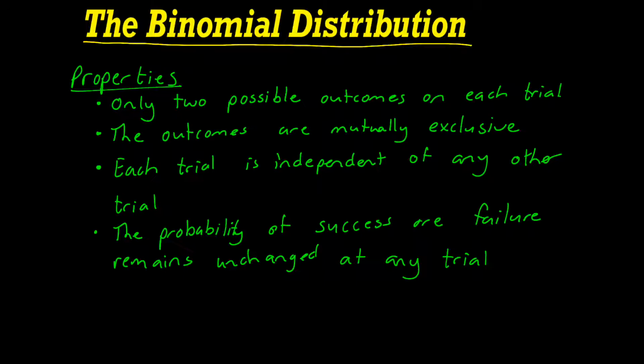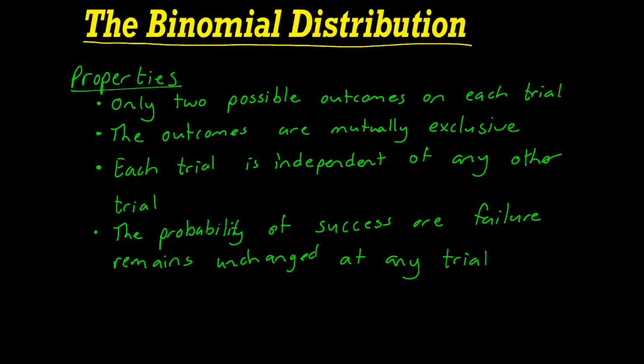In other words, if I throw the coin and it lands on heads or tails and I record that, that has no impact or influence on the next time that I throw that same coin. And lastly, the probability of success or failure remains unchanged at any trial. So, in other words, it doesn't matter how many times we throw the coin, the probability of it landing on heads, if that's our success, or tails, if that's our failure, will not change.